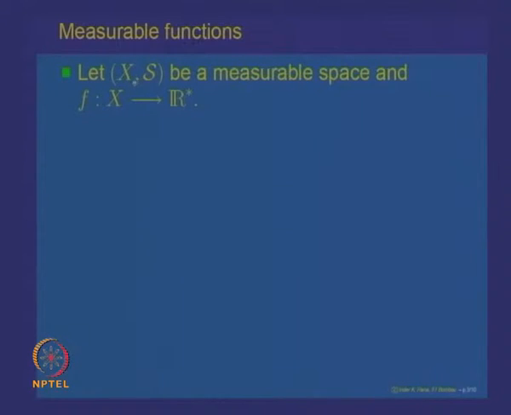So, X is a set, S is a sigma algebra of subsets of the set X, and we have a function f defined on X taking extended real values. So, R star denotes the extended real line, that is the set of all real numbers together with plus infinity and minus infinity, and with the possible operations that we had defined earlier. So, we will be looking at extended real valued functions defined on the set X.